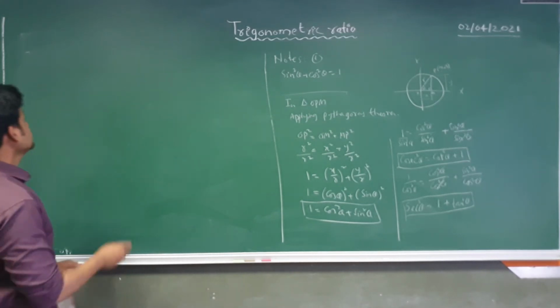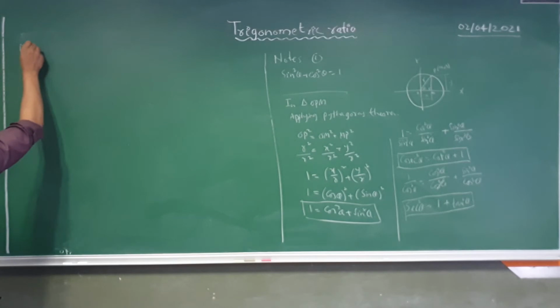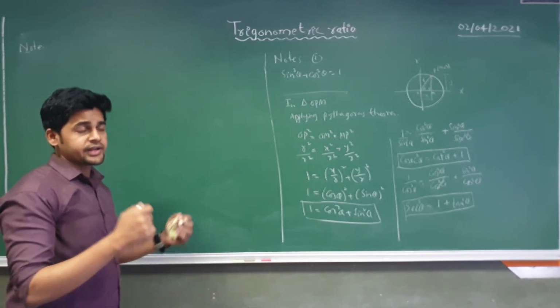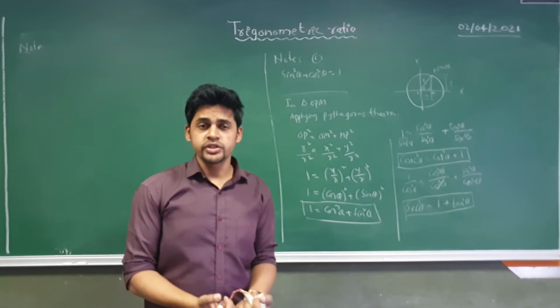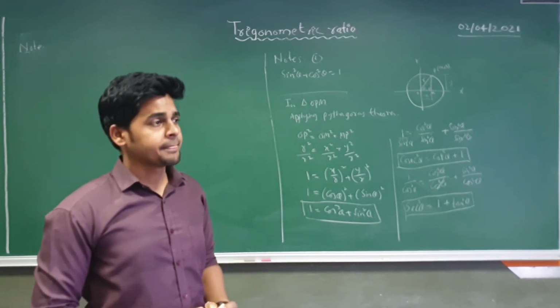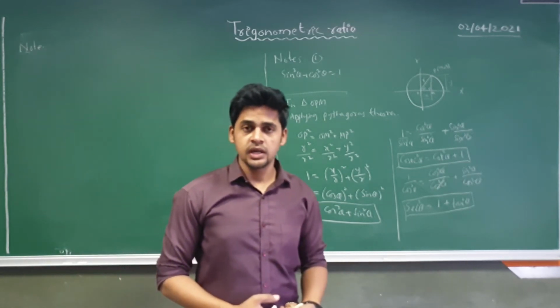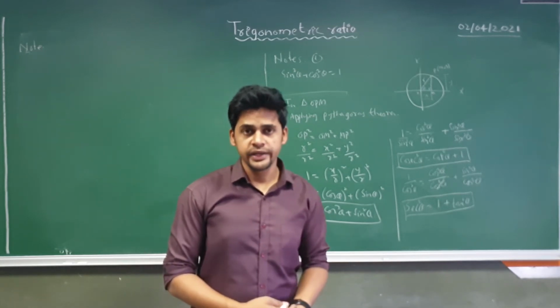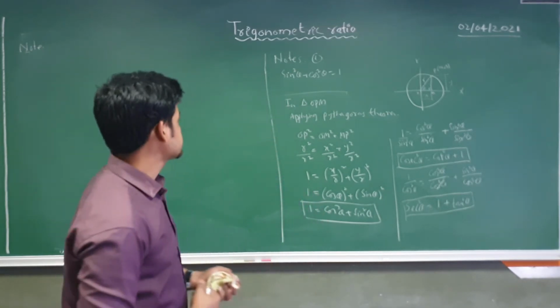Okay, note number 2. Note number 2 is why we have all trigonometric ratios positive in the first quadrant, and why sine and cosec are positive in the second quadrant, while the rest of the ratios are negative. So we will discuss all these points.